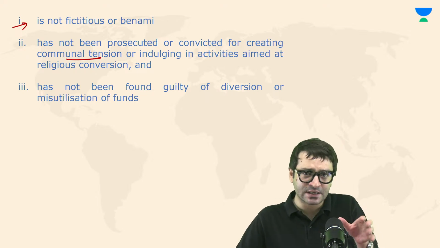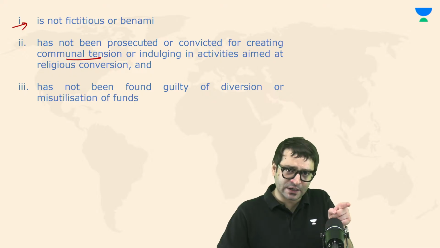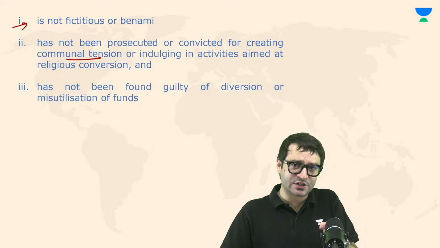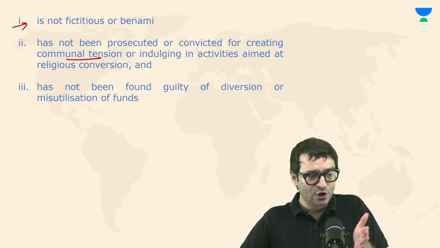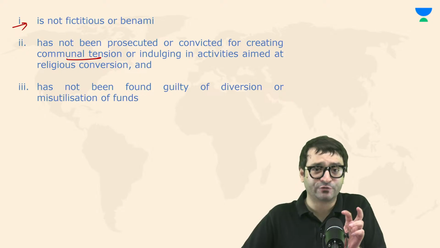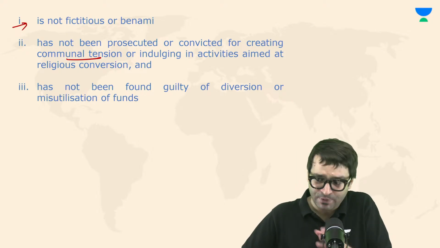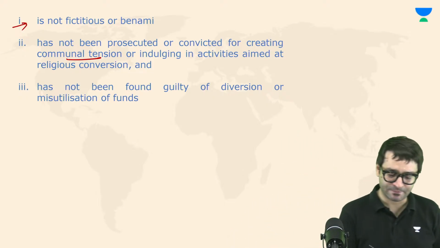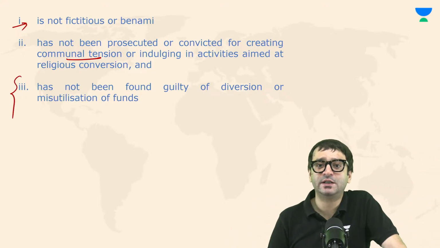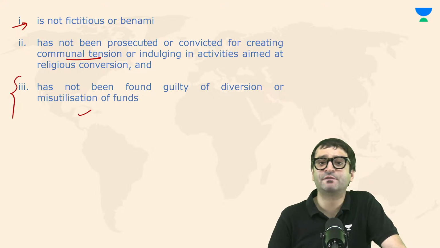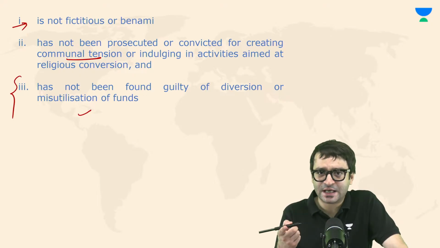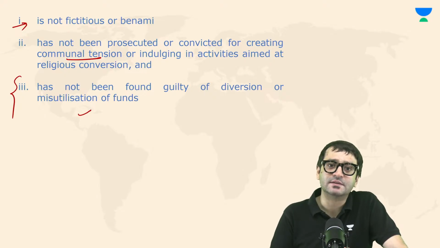So before renewing your license, the central government may inquire whether this organization has been convicted for communal tension or religious conversion, or whether this organization is fictitious or benami. Fictitious in the sense you primarily were receiving foreign contribution for education, but you are utilizing this money for religious conversion. Same time, you have not been found guilty of misutilization or diversion of funds, because you can spend only 20% for administrative purposes. If you're misutilizing it and spending 50%, 30% on rent, we will not renew your license.